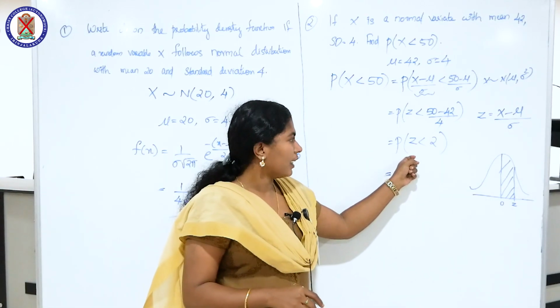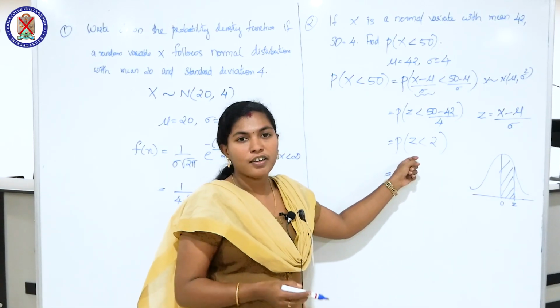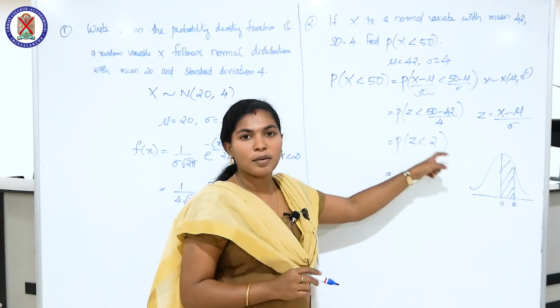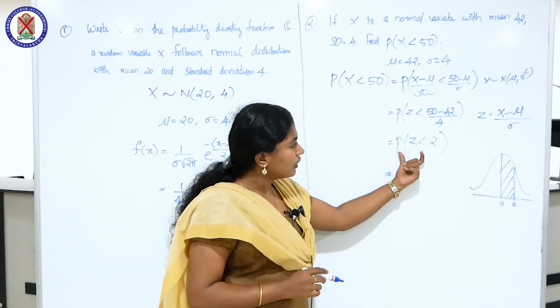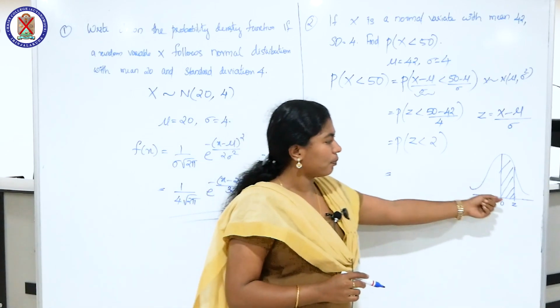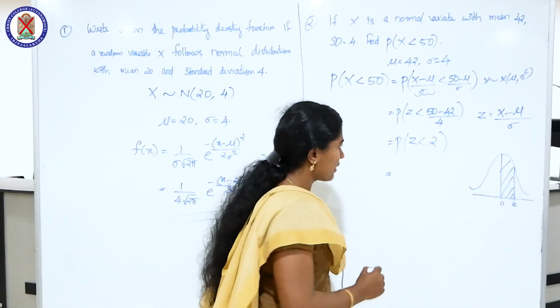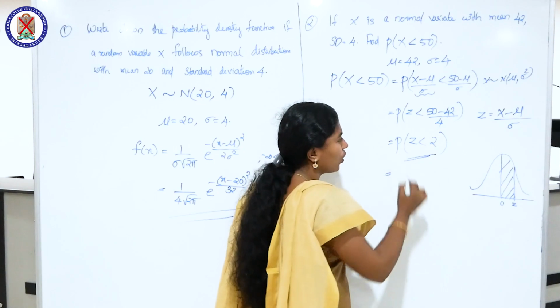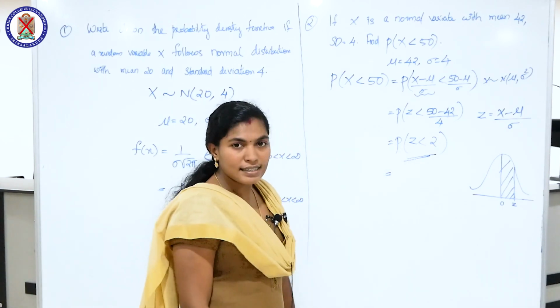We learned in the property that the area under the normal curve represents probability and total probability sums to 1. So this area or this probability can be obtained from statistical tables. So first let's draw what is P of Z less than 2.